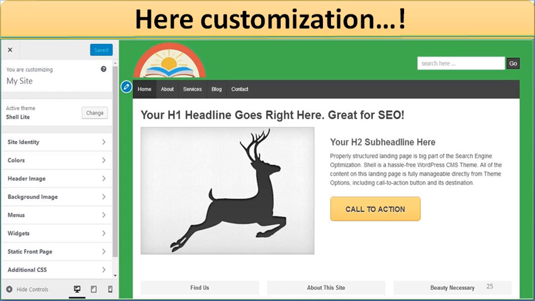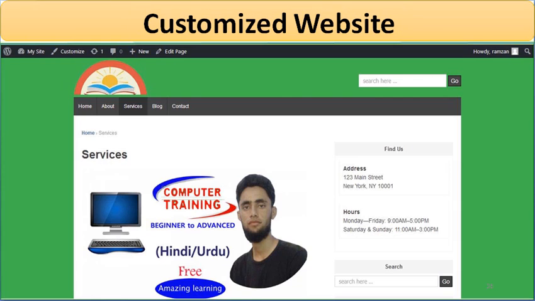Now you will find this customization window where you can make changes. For example, I am interested in removing this image, and I also want to add some content here which is different from the existing content. So definitely we can alter this. Suppose I have done this. So this is possible in WordPress.